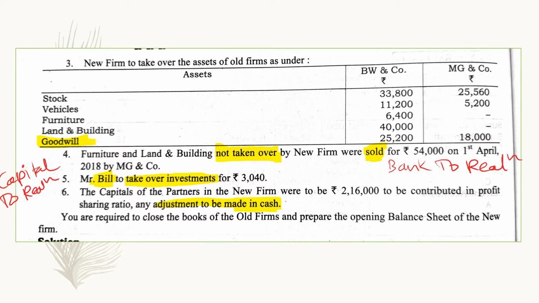And any adjustment, means any surplus may be there or any deficit may be there, that should be adjusted into cash. In the last problem, we have learned how to adjust the capitals into current account, and now we are going to see how to adjust the capital accounts into cash. Last, you are required to close the books of old firms and prepare the opening balance sheet of the new firm. So we are going to show all the ledger accounts in the books of old firms, that is MG and Company and BW and Company, and further we are going to prepare the balance sheet in the books of BMW Group. Let us see that.